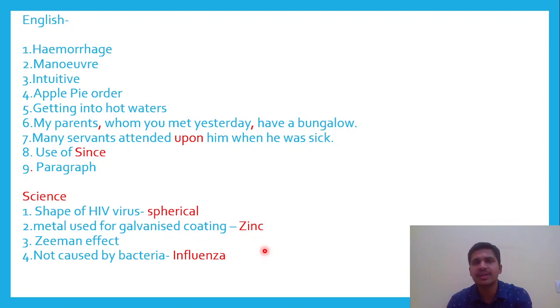In numerical ability, algebra was asked, and regarding sets, there was one question which was saying if the number of elements in set A is 4 and the number of elements in set B is 8, something like that, then the total relations which can be formed. So it was 2 raised to the number of elements in A into the number of elements of B. So that was, I think, 2 raised to 28 or 2 raised to 32. That was the right answer.